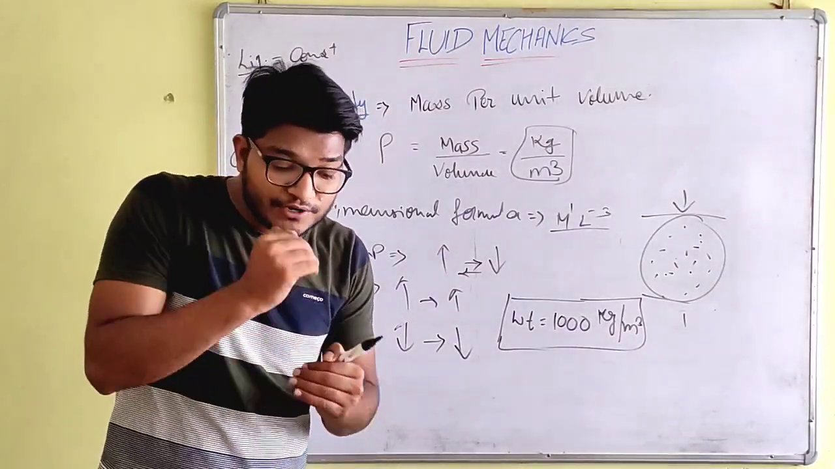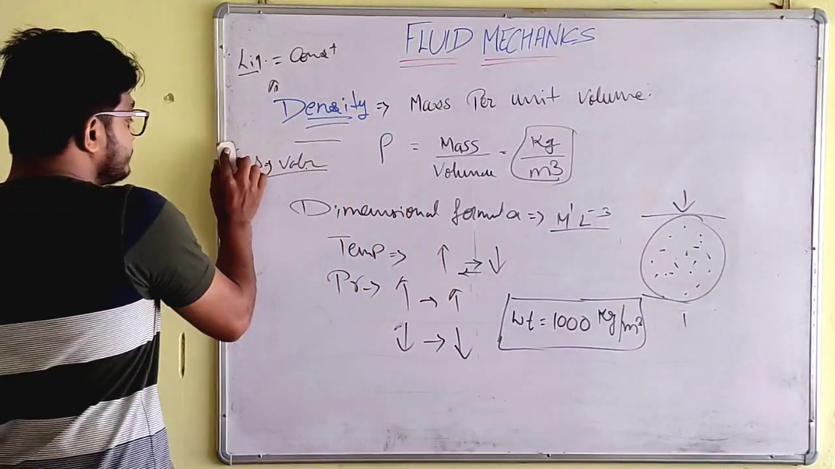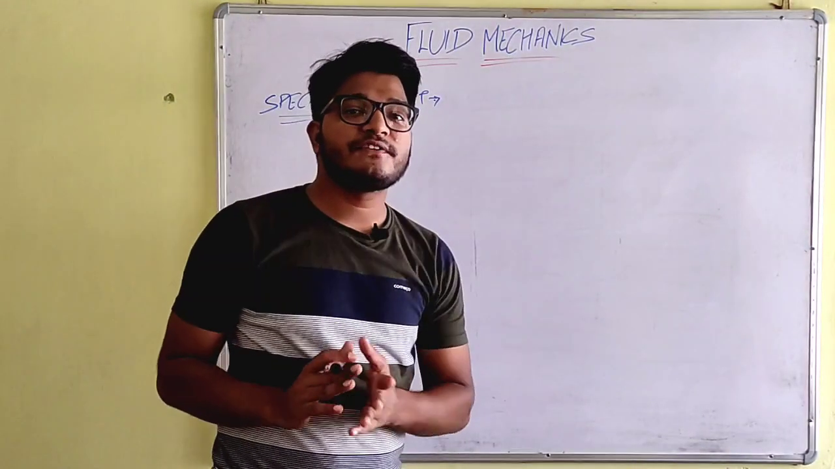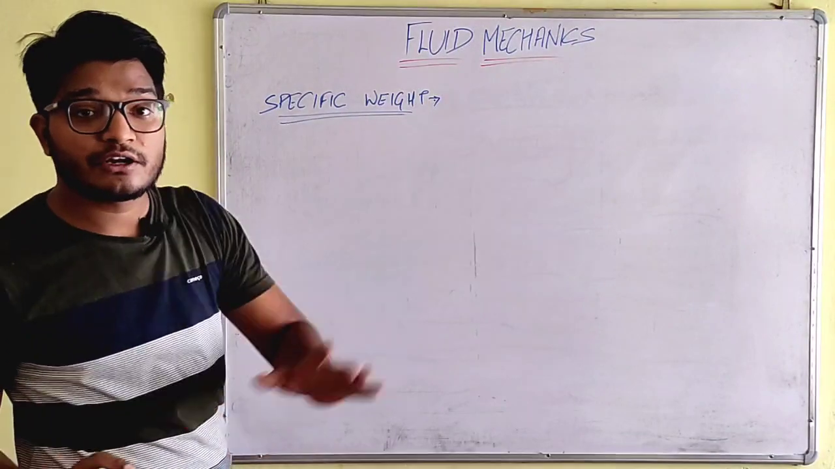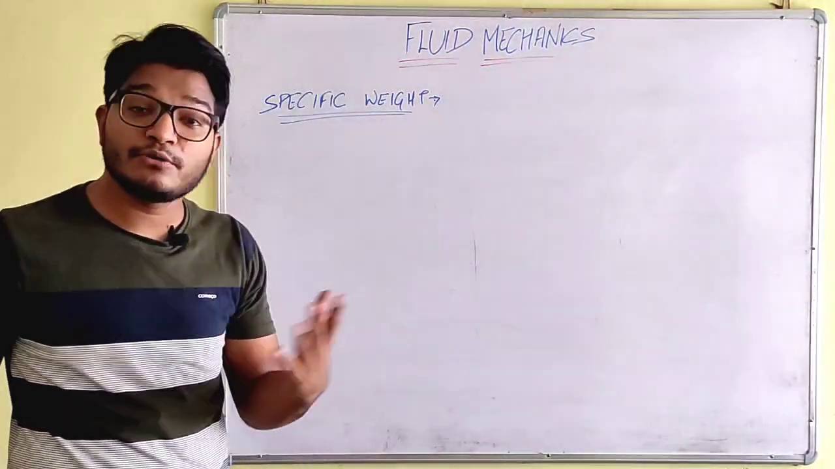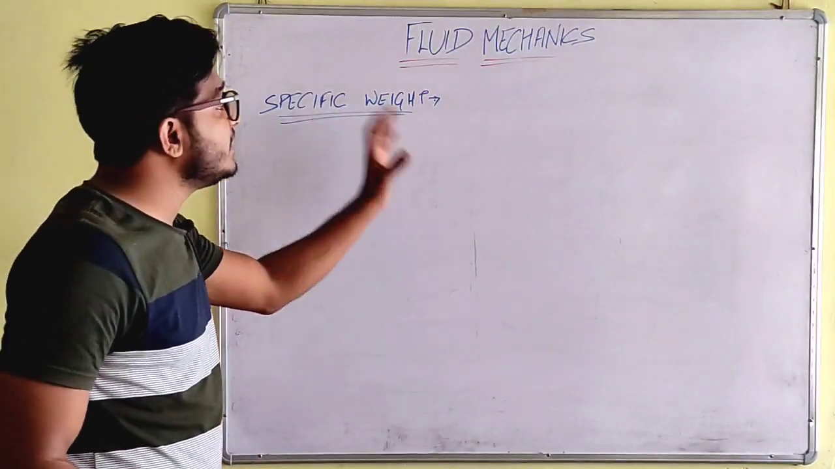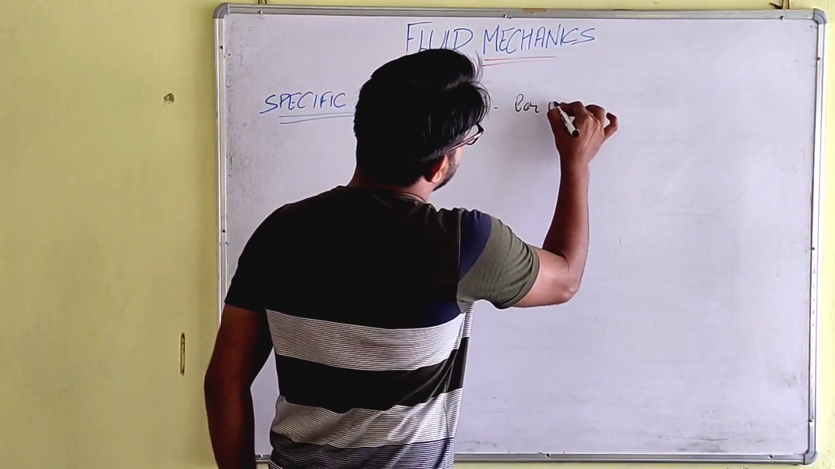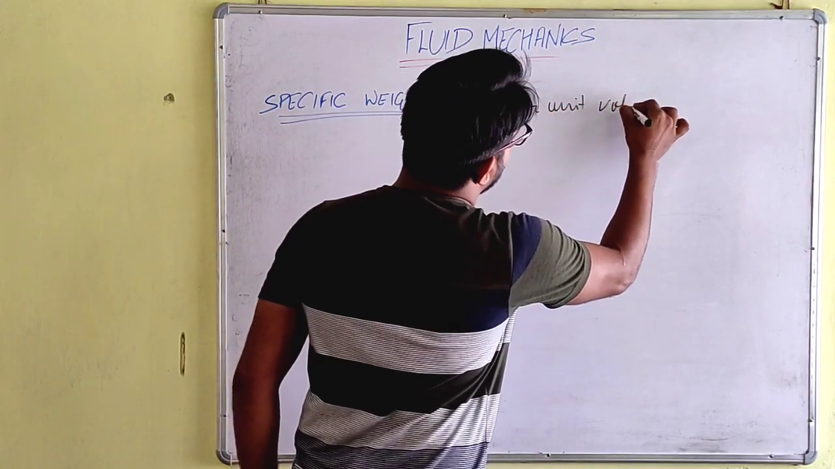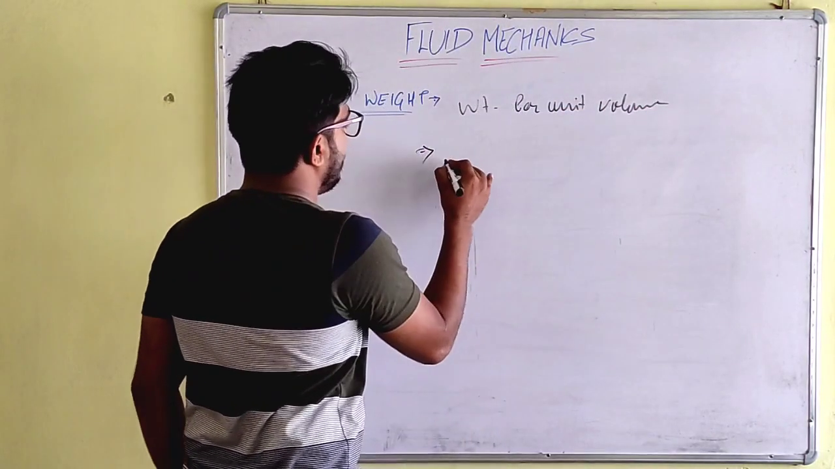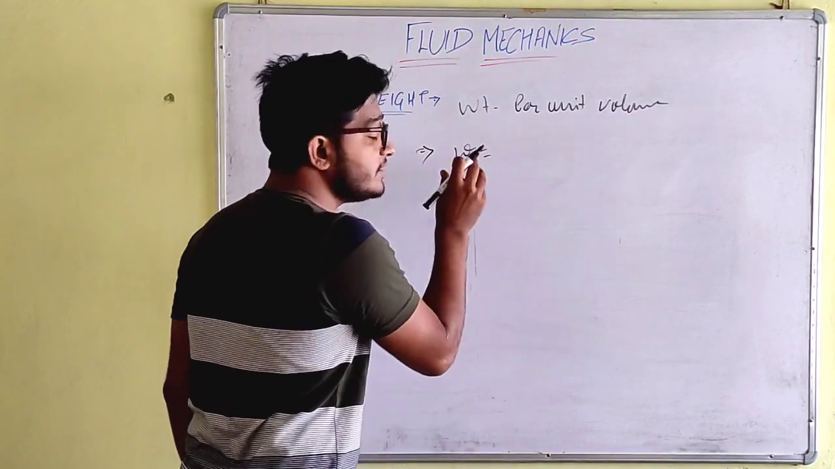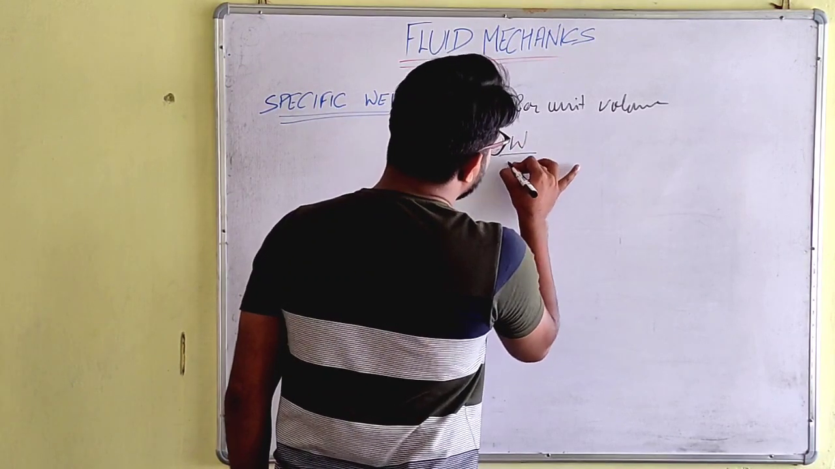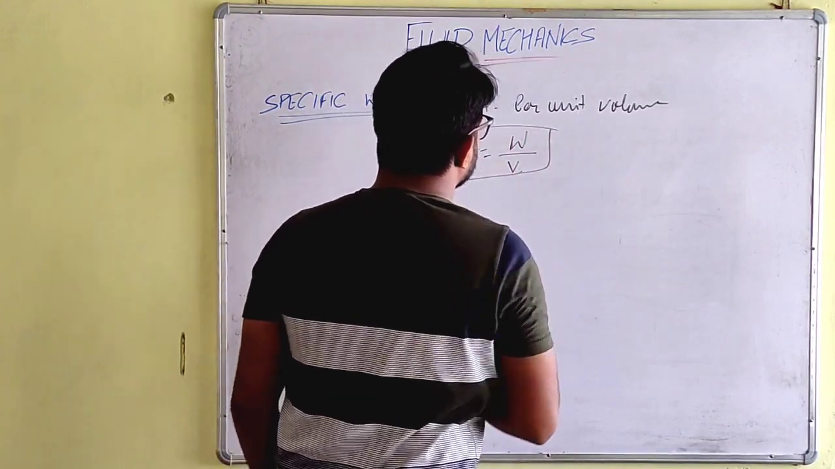Now we will move further on to specific weight. So what is specific weight? Specific weight is weight per unit volume. In density it is mass per unit volume, and in specific weight it is weight per unit volume. We represent it by small w, and it equals weight, capital W, upon volume.